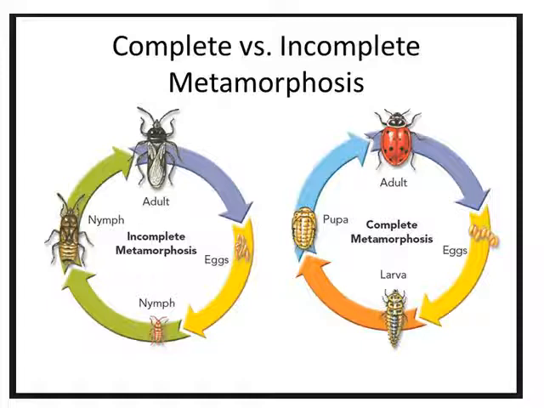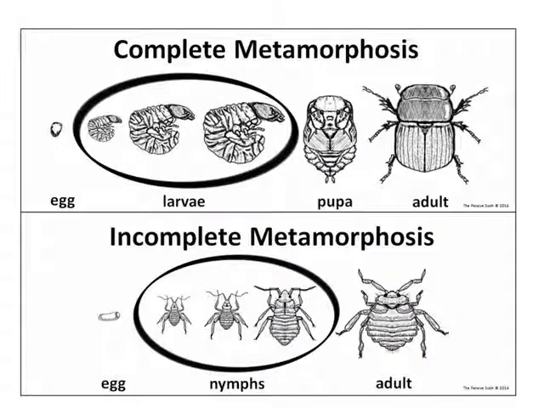Generally, the complete type of metamorphosis is denoted by a life cycle in a square or rectangle, whereas the incomplete type of metamorphosis is denoted by a triangle. Complete metamorphosis starts with the egg, larva, pupa, and adult, where the immature stage is called the larva. In incomplete metamorphosis, the young ones are called nymphs. Nymphs resemble adults, only the wings are absent. But in larvae and adults, habits like feeding and appendages are different from each other.